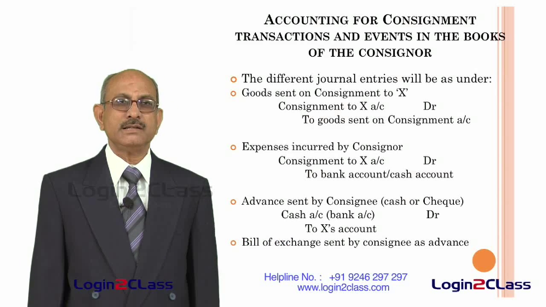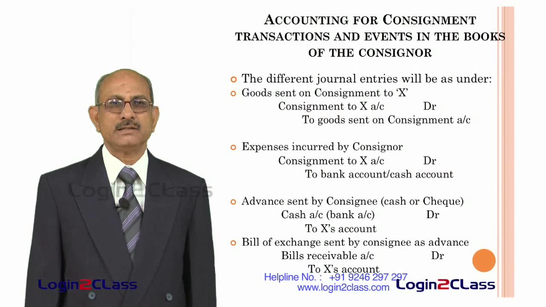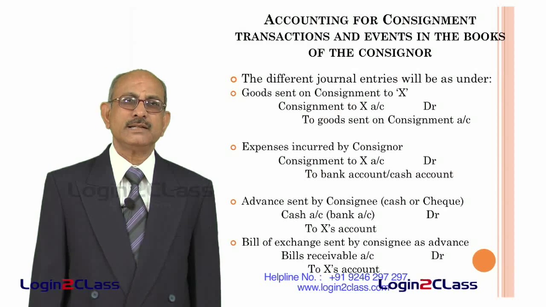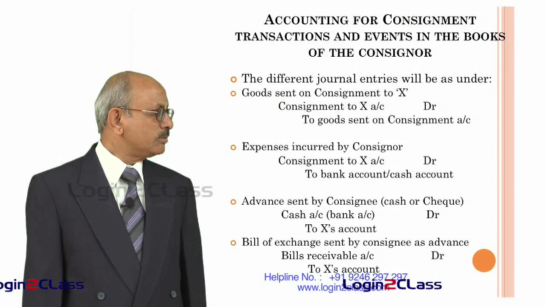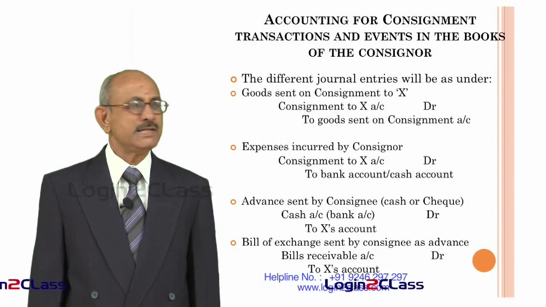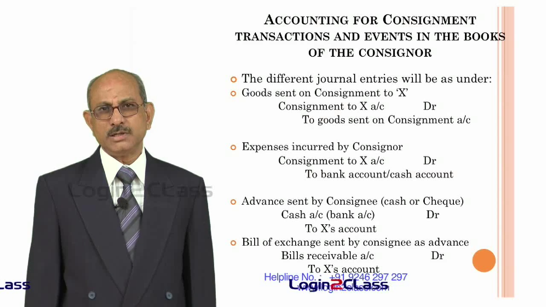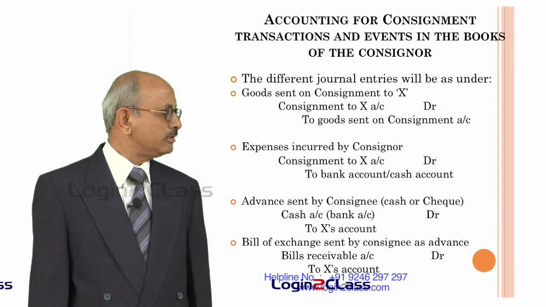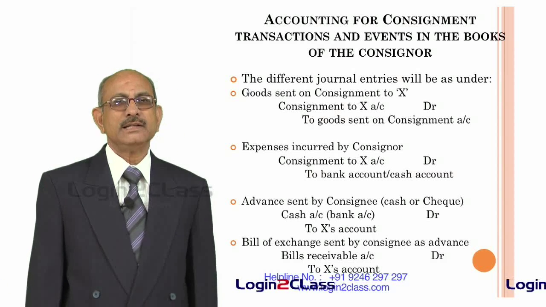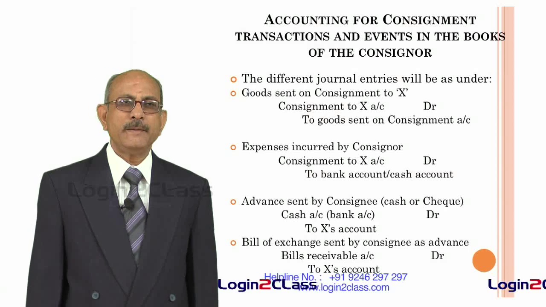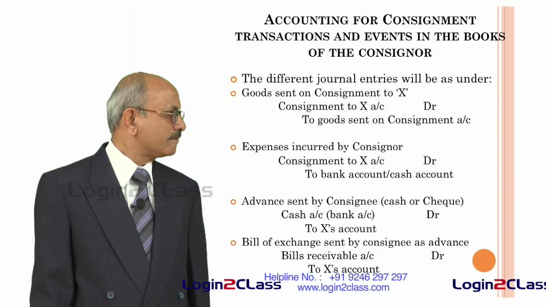So, in the case of bill of exchange, instead of sending an advance, the consignee also can send the bill of exchange, which the consignor can encash with the bank. That means he can get it discounted. In that case, bills receivable account is debited instead of debiting the cash account. In the case of an advance received, cash account or bank account is debited. In the case of a bill of exchange, bills receivable account is debited and X account is credited. X account credit indicates that the advance has been received by the consignor from X, that is the consignee, in the form of a bill of exchange.